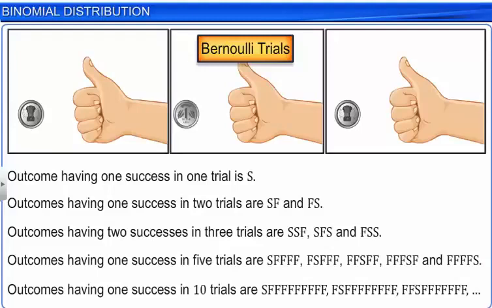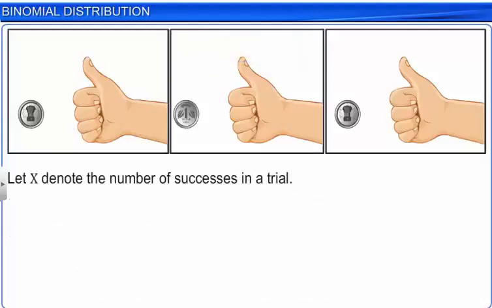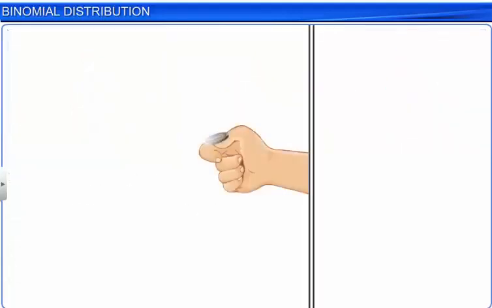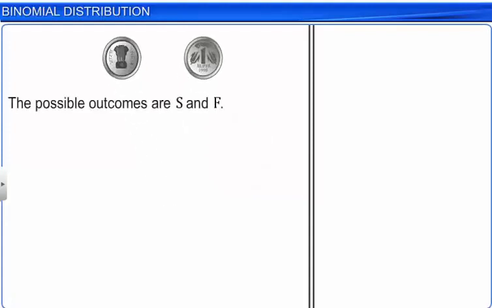Now, let's derive a formula to avoid this time-consuming calculation. Let X denote the number of successes in a trial, where a success denotes the occurrence of a head. Let P and Q denote the probabilities of getting a success and a failure, respectively. Let's begin by tossing the coin once. The possible outcomes are S and F. Here, the number of successes is either 0 or 1.